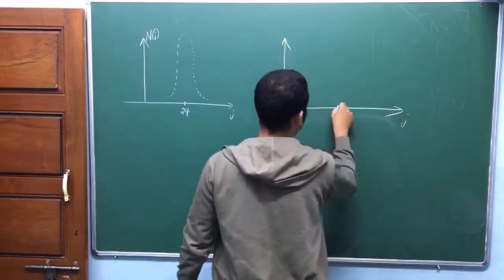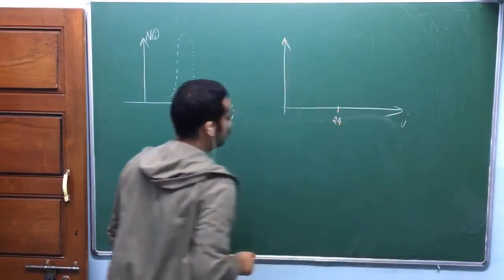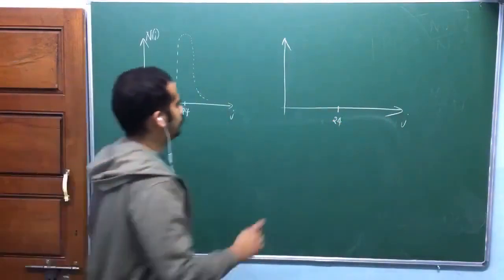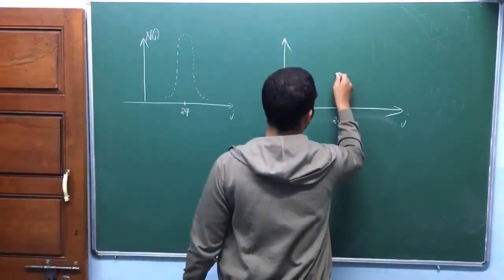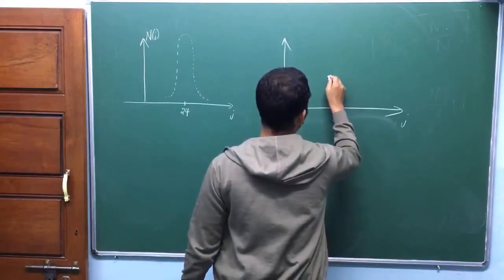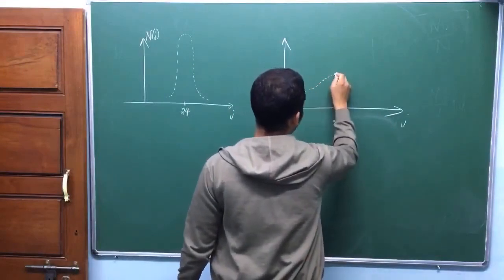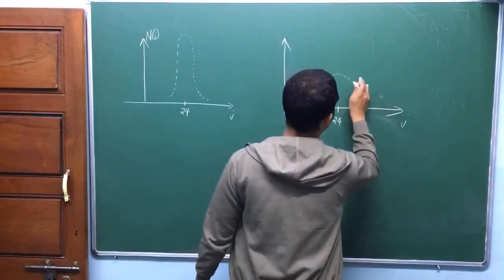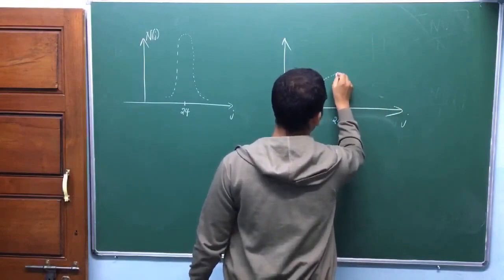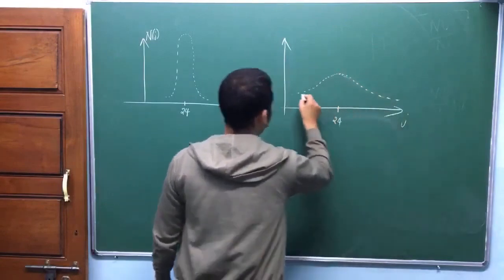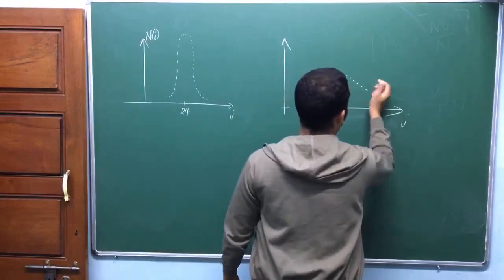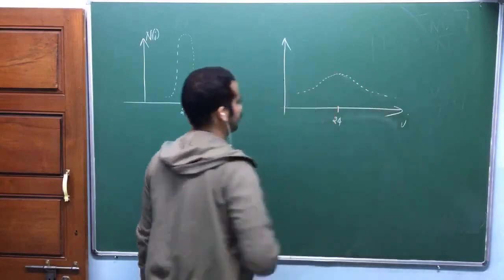I'll take another city, which has another distribution of ages. It's also symmetric about 24, but it's quite a different distribution.